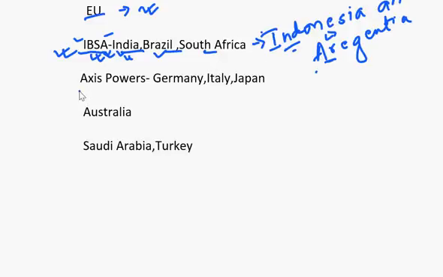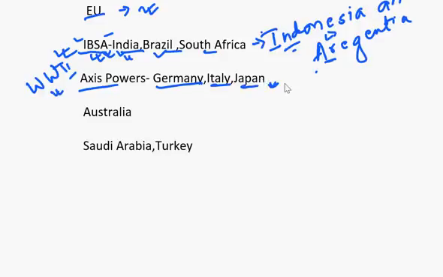Then Axis powers are there, though it is not relevant anymore, but the Axis powers were in World War II who fought against the Allied powers, and these were Germany, Italy, and Japan. These three countries were ravaged in World War II, and then they built their economy again.